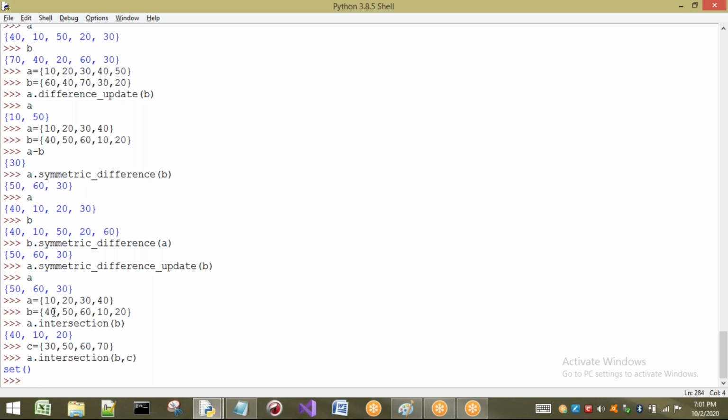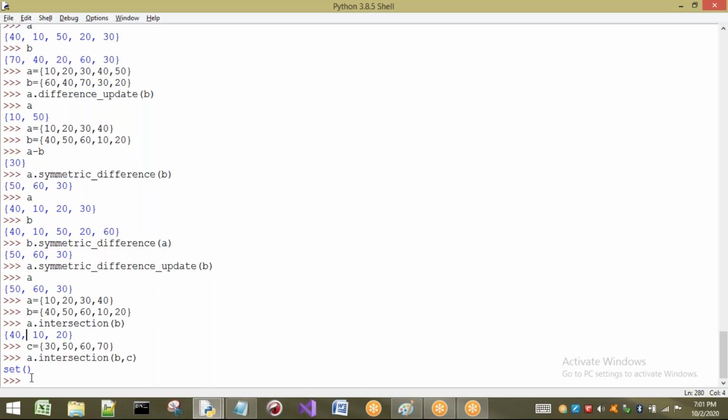Here 30 is there, here 30 is not there. Next 40 is there here, 40 is there here, but here 40 is not there. So it is going to give you an empty set. That means no elements are common in all three sets. There is a common element in two, but what I'm asking about is three sets. Two more sets I have taken here. That is about multiple arguments we can take for the intersection.